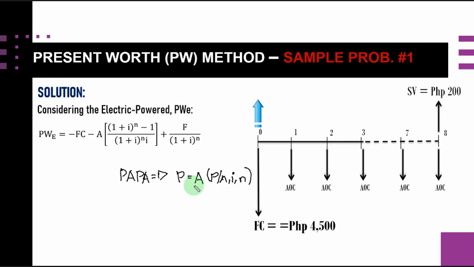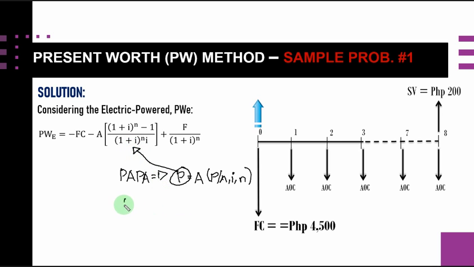So this is case number 1. And since we are considering the present worth, referring to this arrow here, which is going up in this blue color, we are after this P. So this P here is referring to this one.